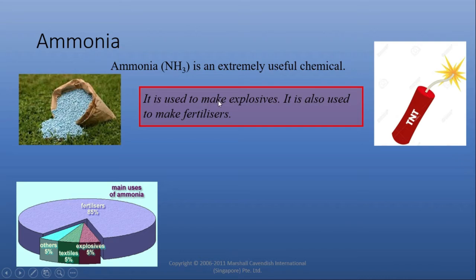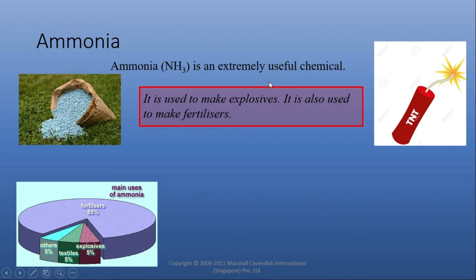It is also used in making explosives. For example, TNT. TNT stands for trinitrotoluene. Besides these two major uses, there are some other uses: ammonia is used as a cooling agent, as a cleaning agent, and it is also used in the textile industry and in several other industries.